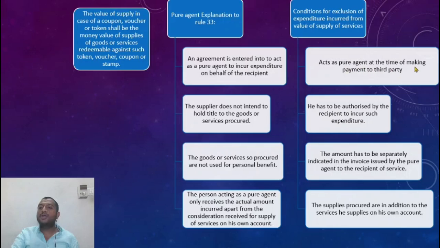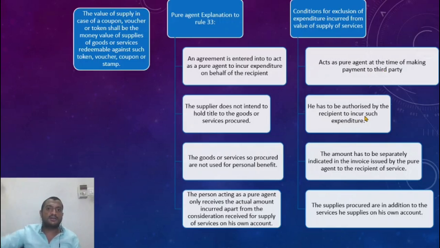Only if I act as a pure agent at the time of making payment to the third party. When I make payment to the third party, at that time, the agreement has to be there that I'm a pure agent. So at that time, all these 4 conditions have to be satisfied. When I make payment to the ROC, the agreement is there. I do not really intend to hold title to the services procured. I'm not utilizing it for my benefit. I only receive actuals. So at the time of making payment, be it to the file person from whom I'm making file purchase or to the ROC, I really am a pure agent at that time.